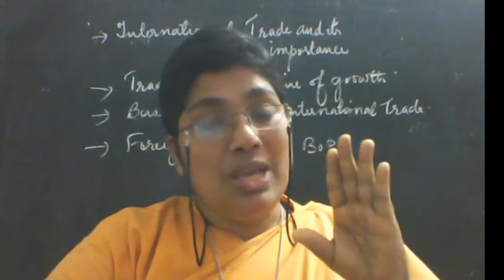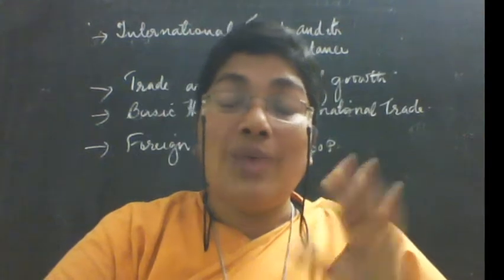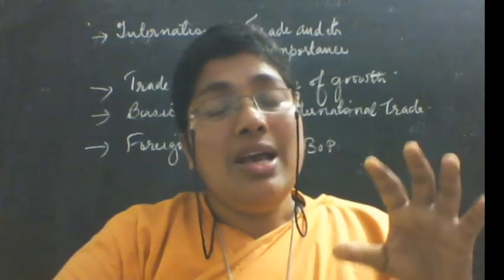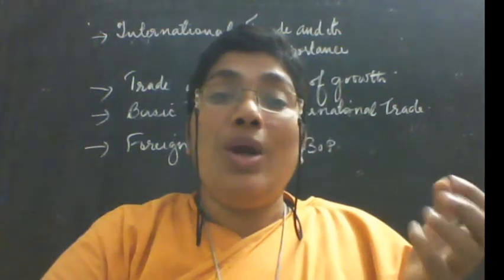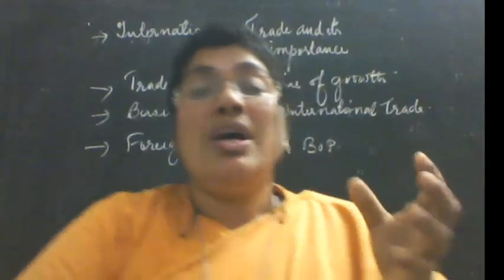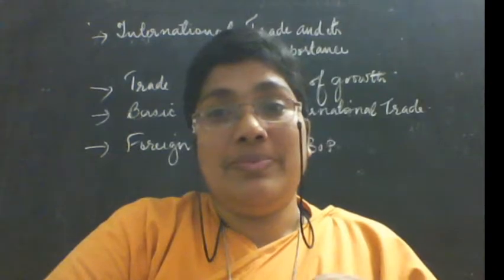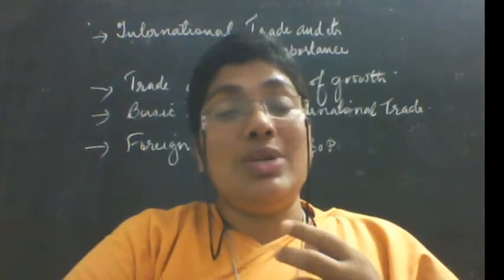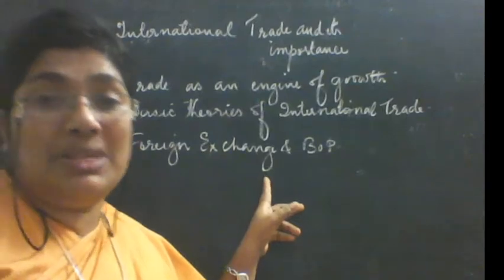All these theories, what do they explain? They explain the causes of international trade, or the reasons for international trade. So having that as a basis, you will learn again what the different topics or issues are that you observe in international trade. That often comes up in the newspaper, and you will be able to have a good judgment on that. And what is that? That is foreign exchange and balance of payment.